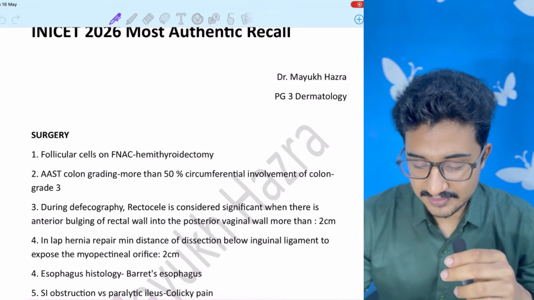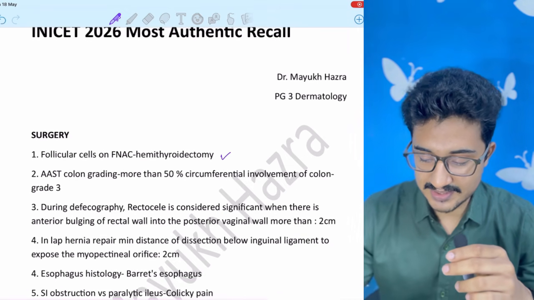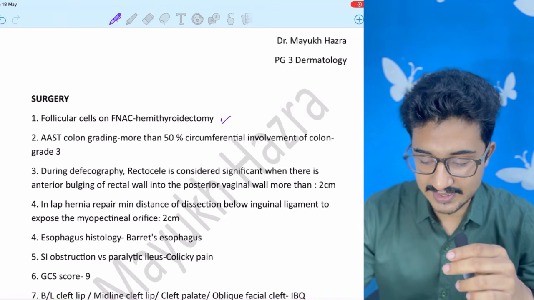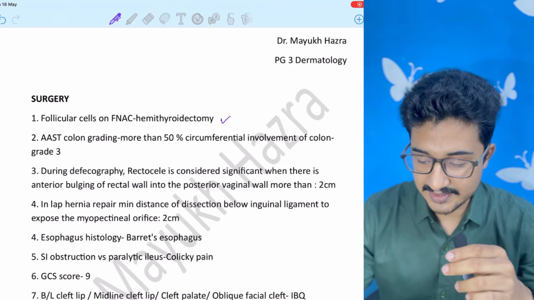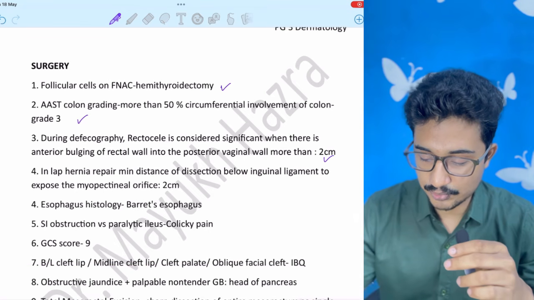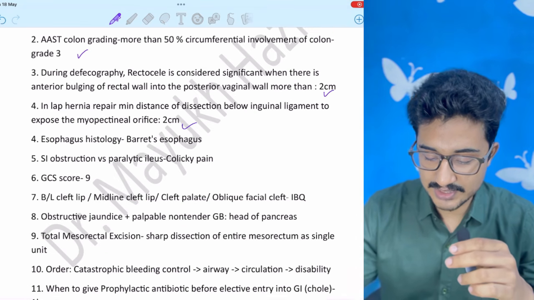First thing is follicular cell FNAC, hemithyroidectomy. You do AST, colon cancer grading. I am just telling the answers. 50% involvement, it is the grade 3. Typhlocolitis, both the answers were 2 centimeter, 2 centimeter.